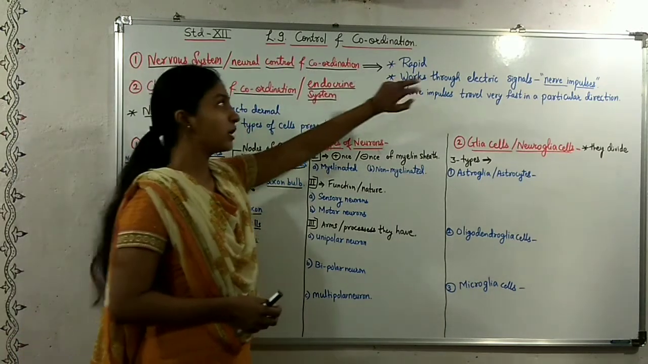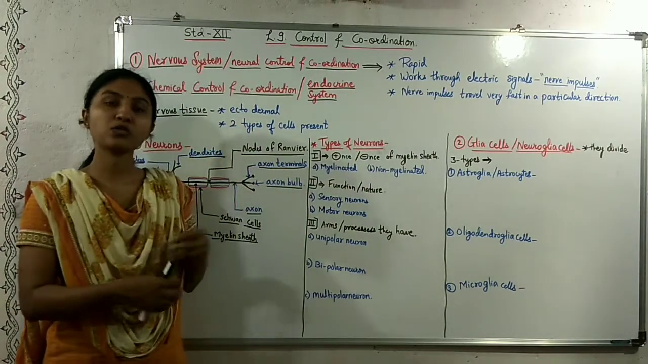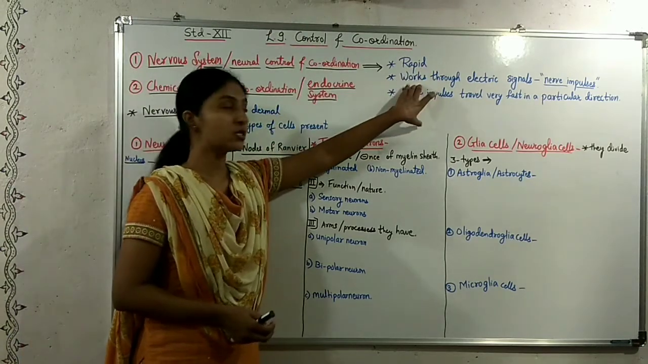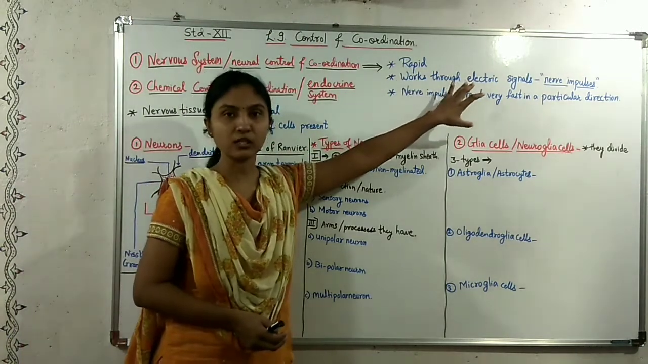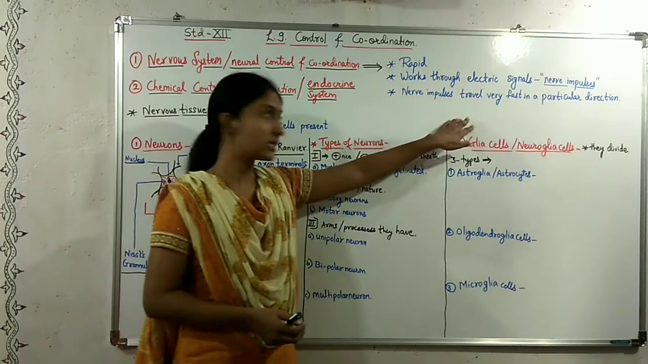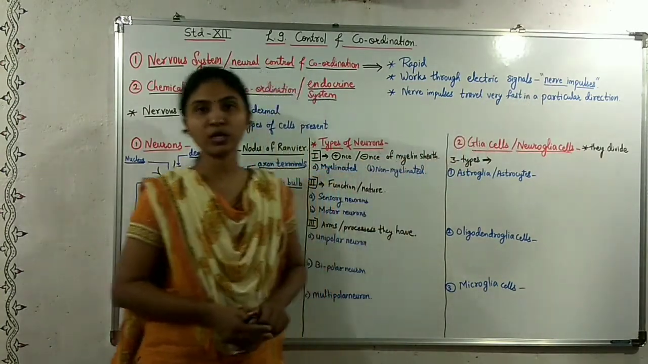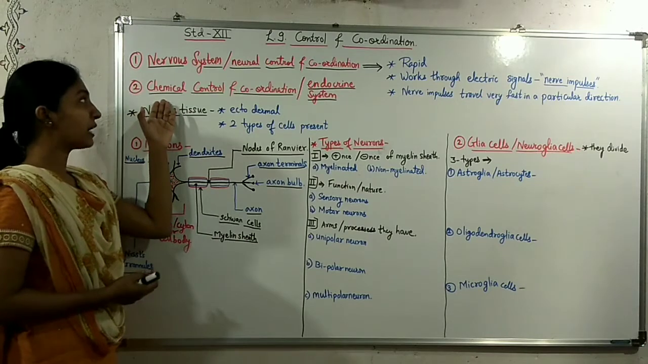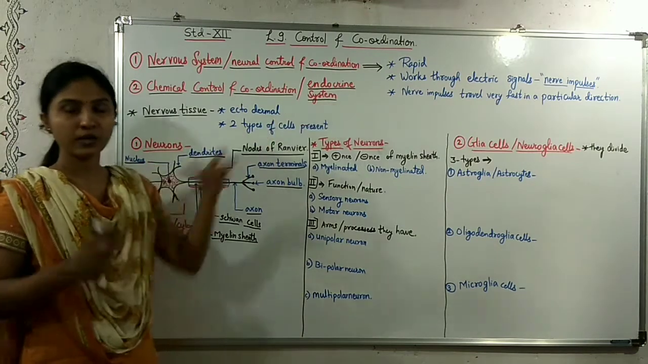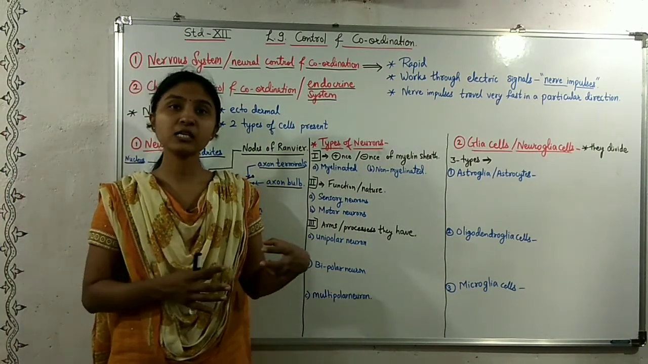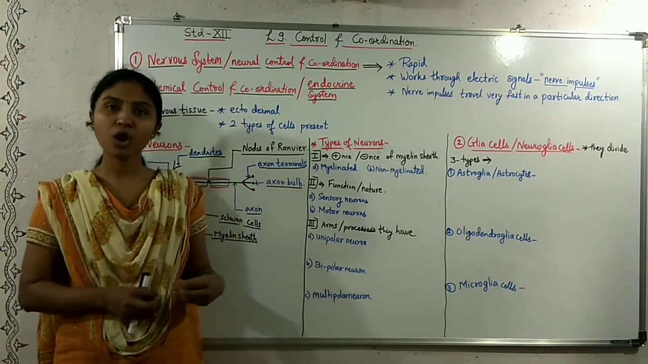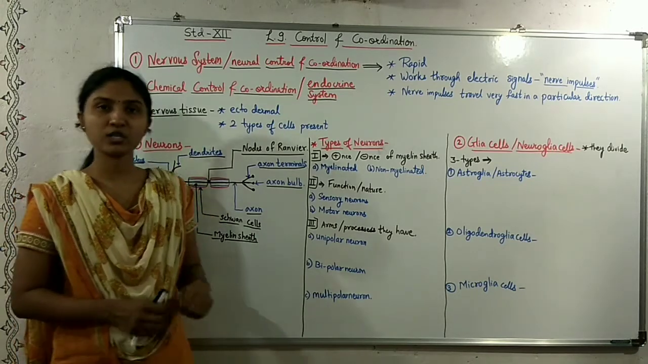The process of control which occurs due to the nervous system is very rapid. This works through electric signals, which are called nerve impulses. These nerve impulses travel very fast in a particular direction. The second type is chemical control and coordination, also called the endocrine system. In this, certain chemicals called hormones are secreted by endocrine glands, and these hormones help in the control and coordination of the body.